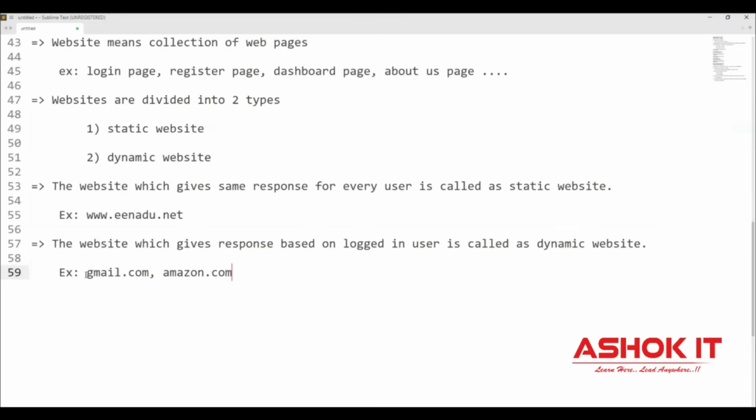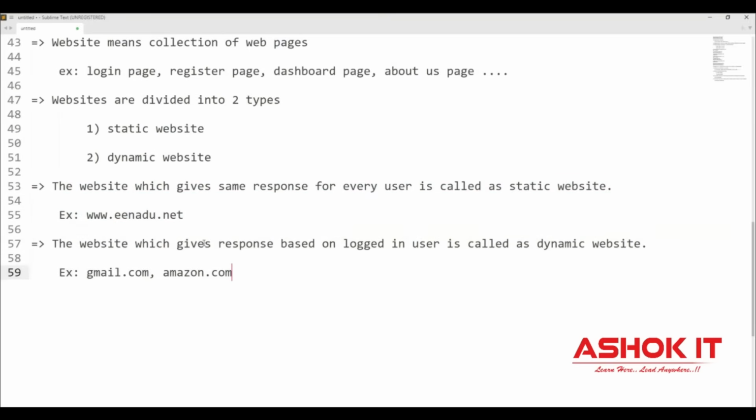When I log in to Gmail, only my emails will display. When I log in to amazon.com, only my orders will display. If you log in to Amazon, your orders will display. If you log in to Facebook, your friends' posts will be displayed for you. The website which gives a response based on the logged in user is called a dynamic website. The website which gives the same response for every user is called a static website.